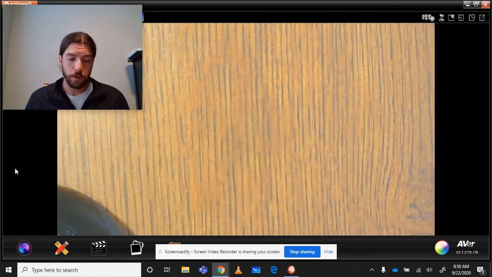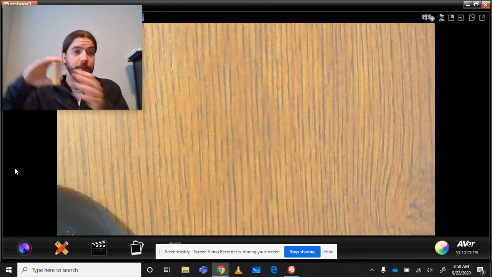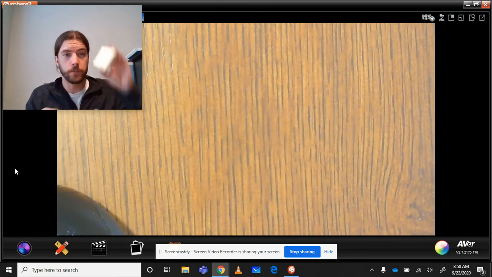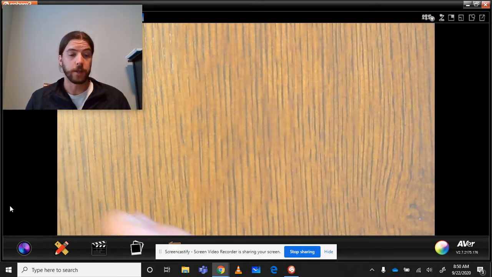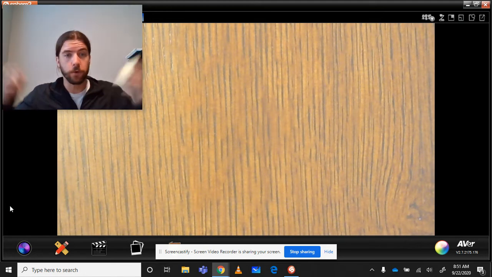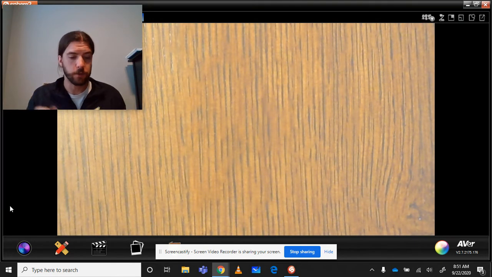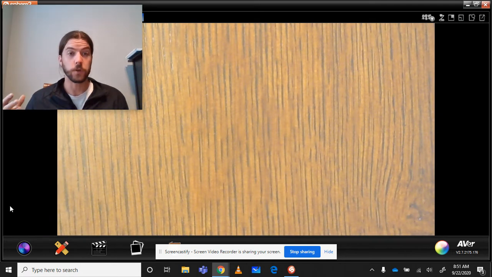So let's talk about a deck of cards. I do not have a deck of cards on me. I have a stack of Post-it notes, but let's pretend this stack of Post-it notes is a deck of cards. So there's 52 cards here, 52 Post-it notes. And if I wanted to say, in a hand of, I'm going to show my gambling ignorance here. Let's just say a hand of blackjack is you have four cards, or some game where you have four cards. You're trying to make a good hand, a good combination of four cards, and you want to know how many different combinations of four cards are there. How many different combinations could I get?